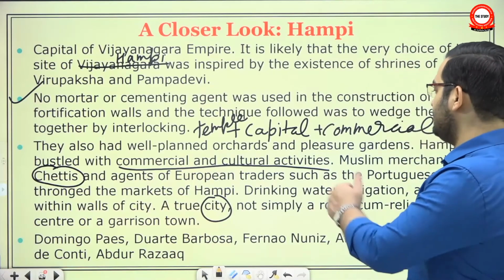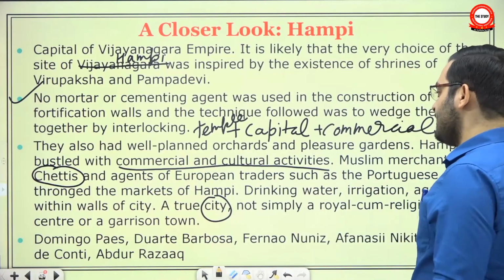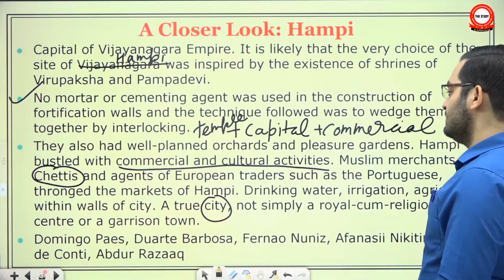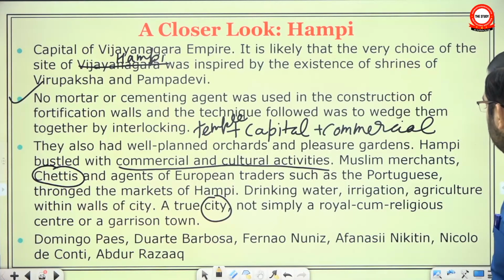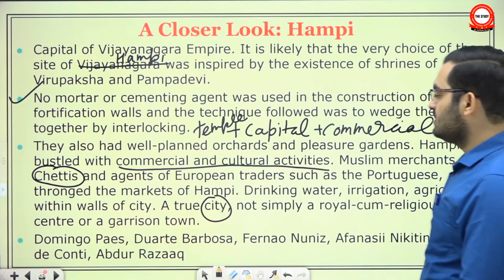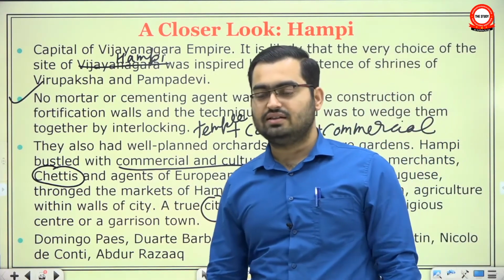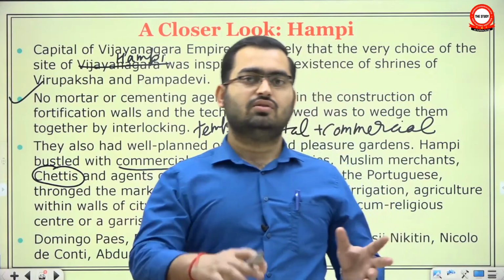So this was a truly mega city in at least the medieval sense. And many of the foreigners like Domingo Paes, Duarte Barbosa, Fernão Nunes, Afanasi Nikitin, Niccolo di Conti and Abdul Razak visited Vijayanagar's capital, and they have given rich travelogues.